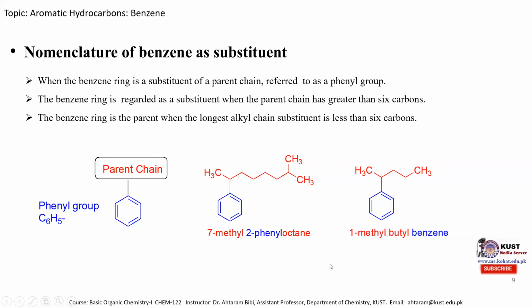So it's necessary to know that in case of this chain, if this chain has more than 6 carbon atoms, then this chain is considered as the parent chain and benzene is considered as a substituent. But if this chain has less than 6 carbon atoms, then this chain is considered as a substituent and benzene is considered as the parent name.